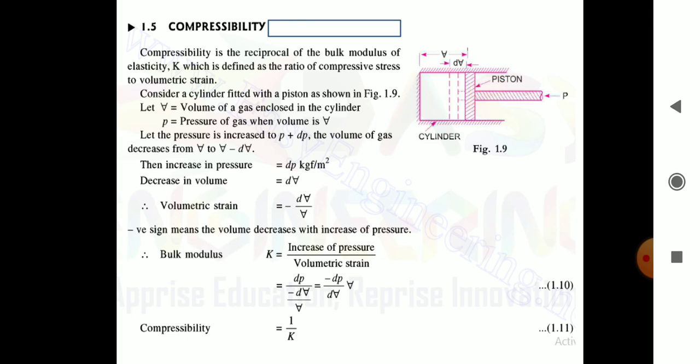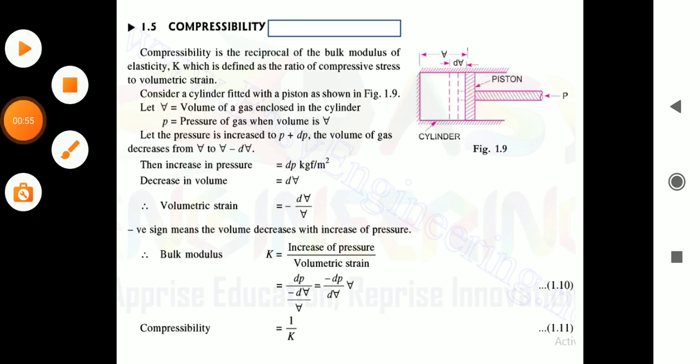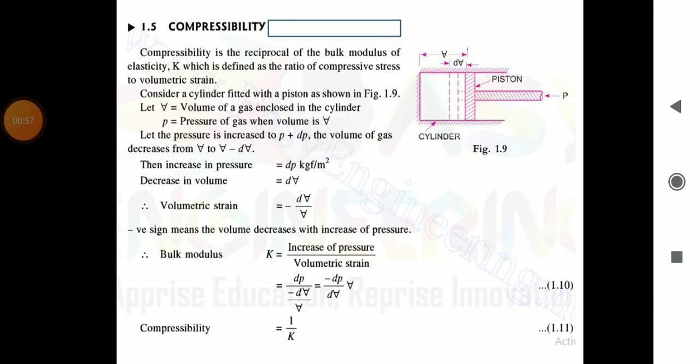See the figure. Consider a cylinder fitted with a piston as shown in the figure. Let V be the volume of gas enclosed in the cylinder and P the pressure of the gas when the volume is V. Now let the pressure be increased to P plus dP.